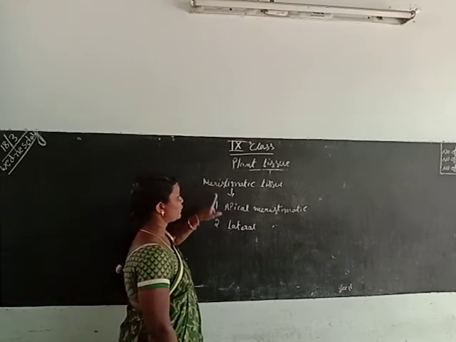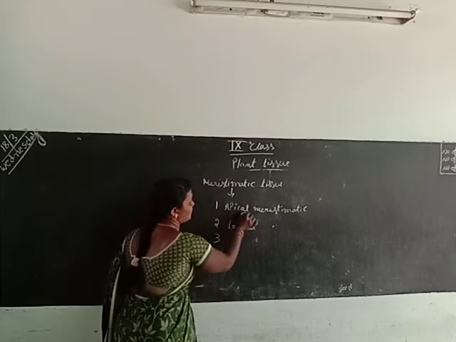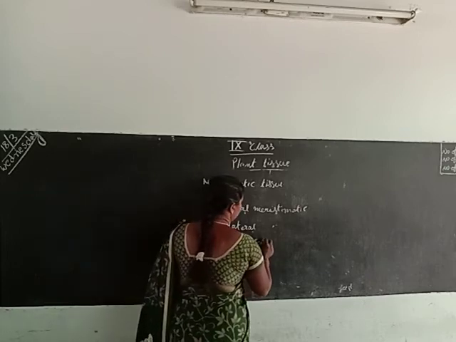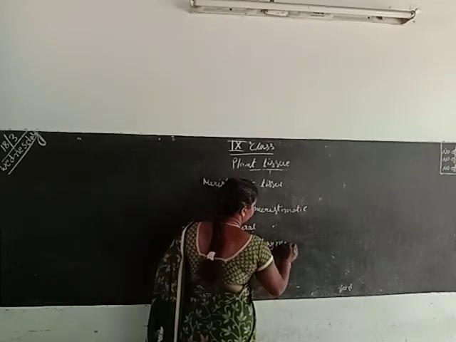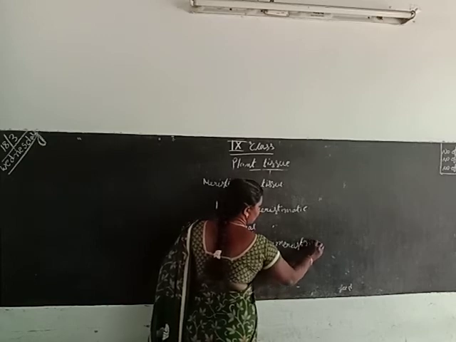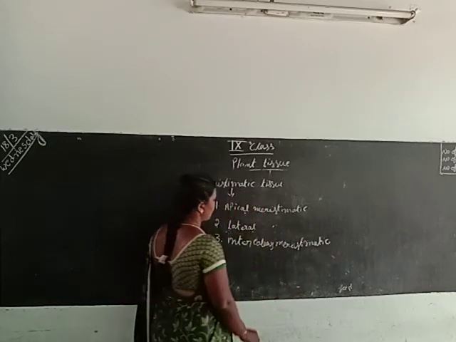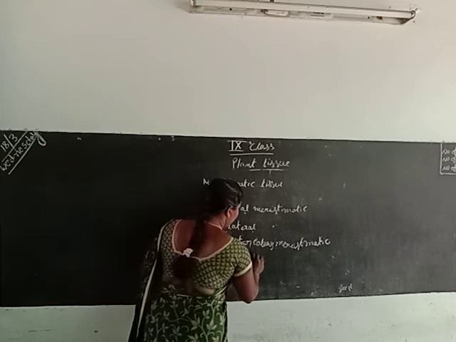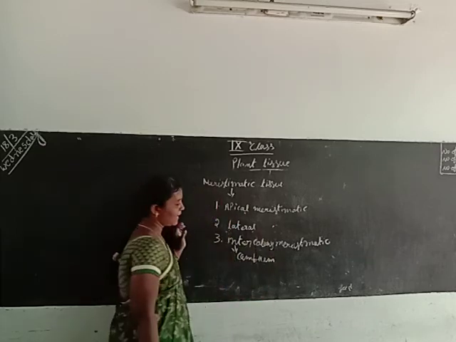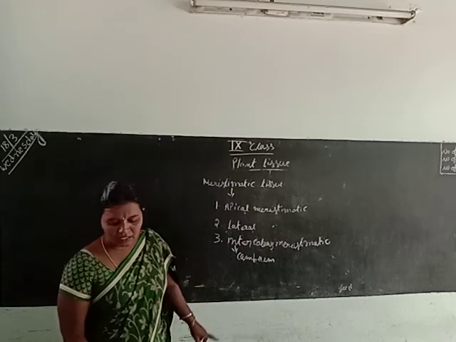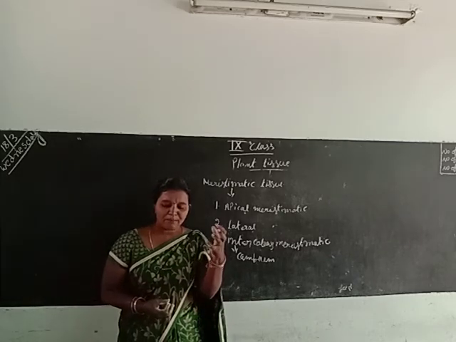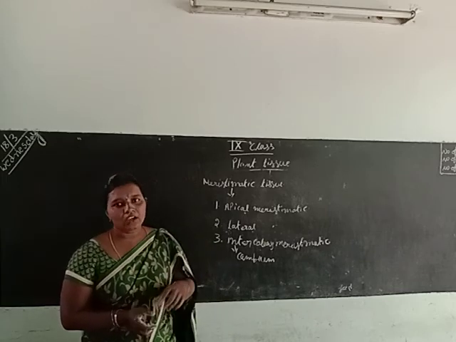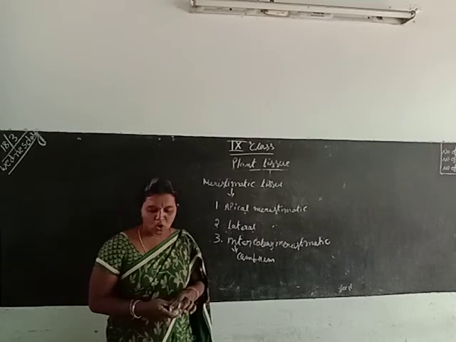So meristematic tissue is divided into three types: apical meristematic, lateral meristematic, and intercalary meristematic. Intercalary meristematic tissue has another name, the cambium. Inter means middle. Where the leaf of a flower stalk grows, where branching takes place in a leaf or flower, is called intercalary, and it is also called cambium.